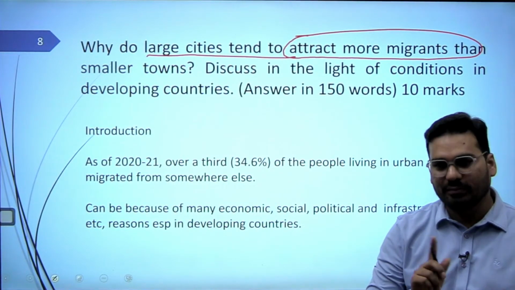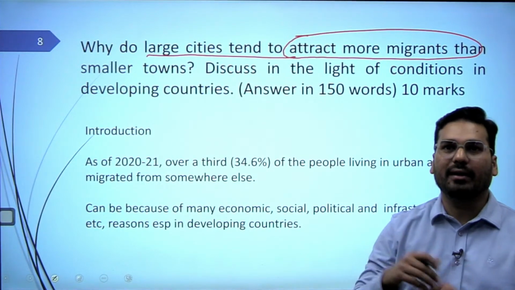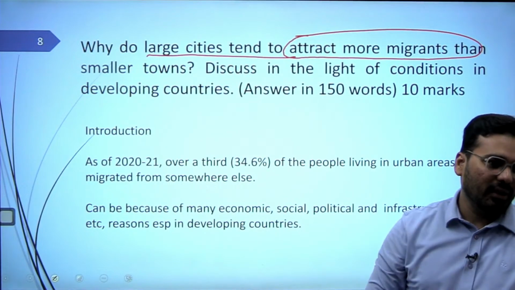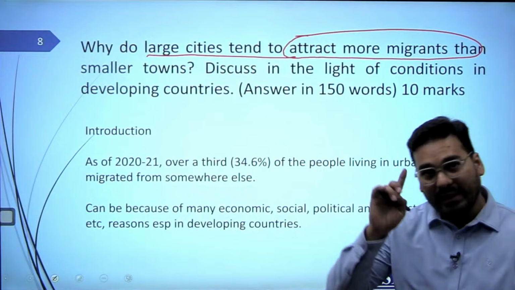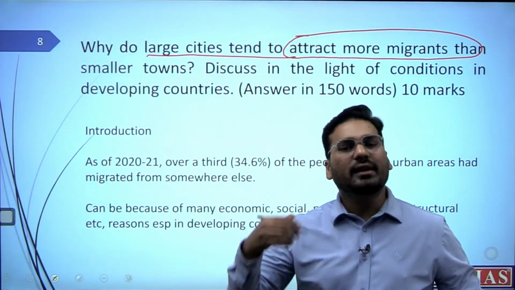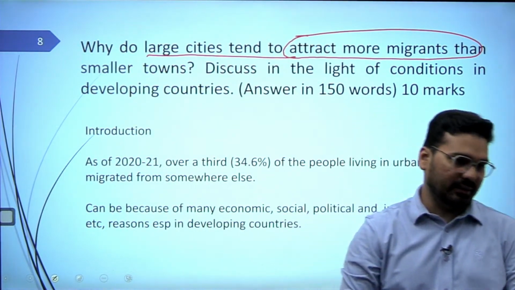No, because they are quite developed countries. Or Canberra is such a big city, attracts many people. No, it should not be like that. That is something you should be careful about while writing the answers. Your examples must come from cities in these developing countries.